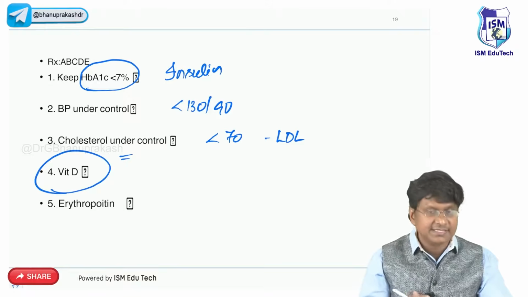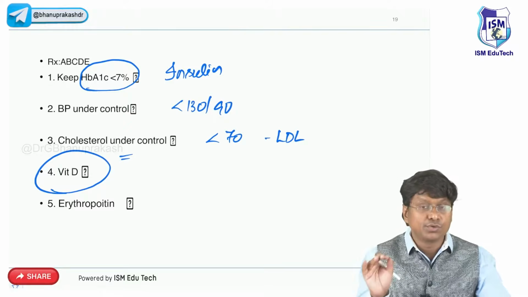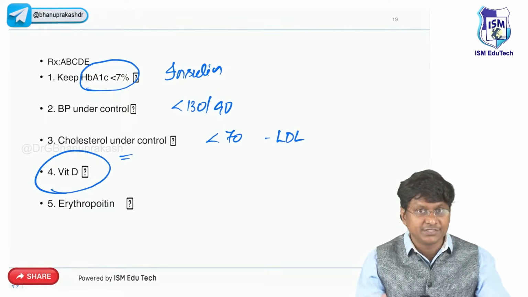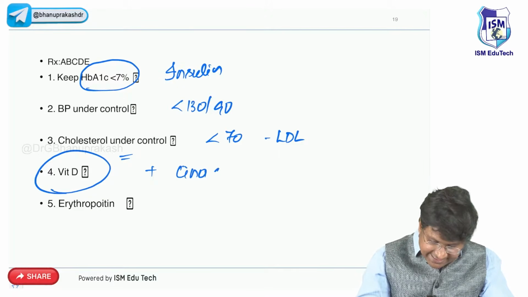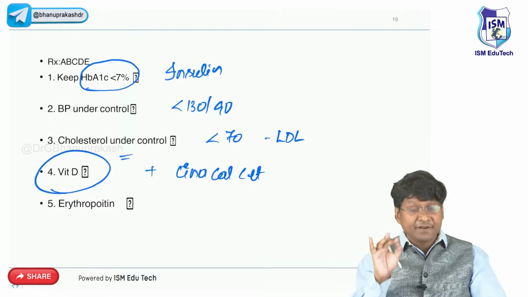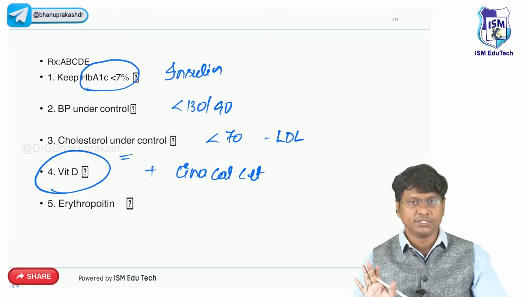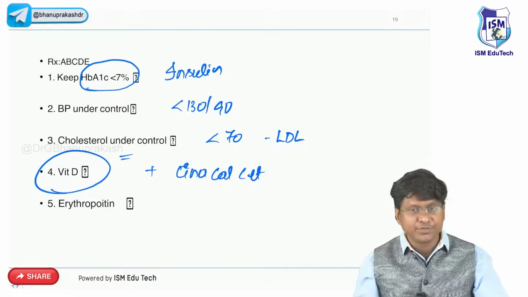And for maintaining the LDL less than 70, you need to give statins. And next thing is, these patients have vitamin D deficiency, because the kidney is damaged. So you need to give vitamin D supplementation. Along with the vitamin D supplementation, you need to give cinacalcet. This cinacalcet prevents the release of parathormone. That is about your cinacalcet.